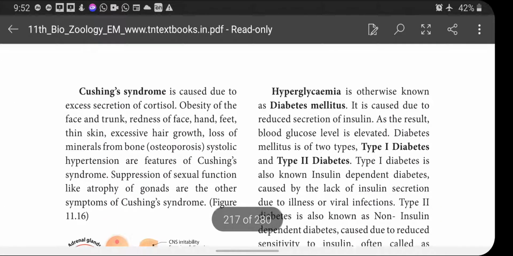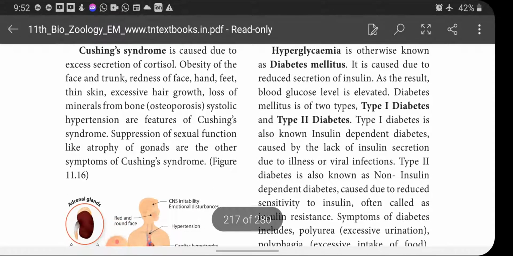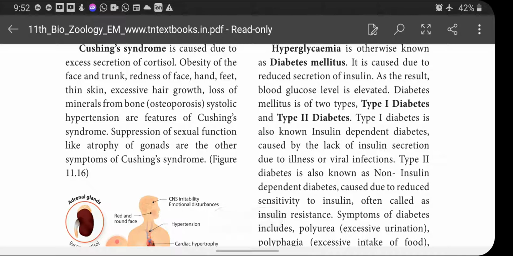And next one is Cushing's syndrome, caused due to excess secretion of cortisol. Obesity of the face and trunk, redness of the face, hand, feet, thin skin, excessive hair growth, loss of minerals from bone that leads to osteoporosis, and systolic hypertension. Systolic hypertension means what? Systolic pressure will be increased. These are the features of Cushing's syndrome.